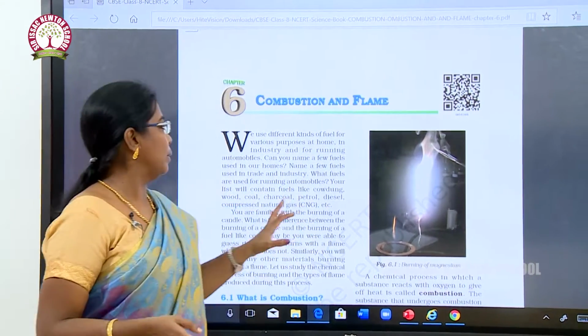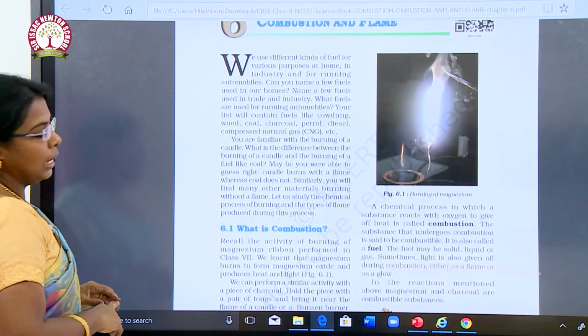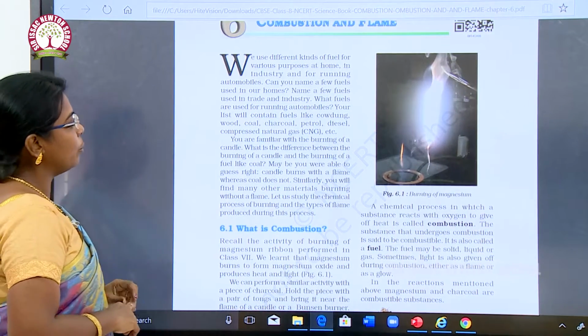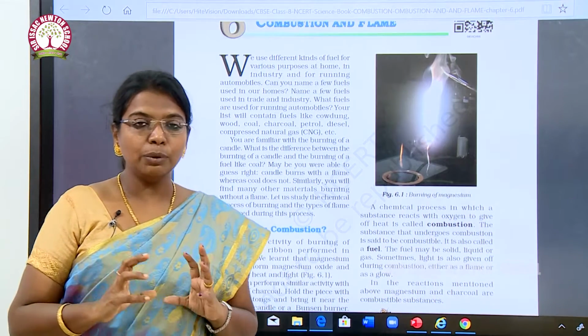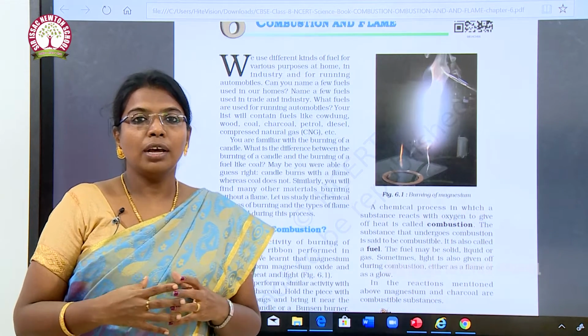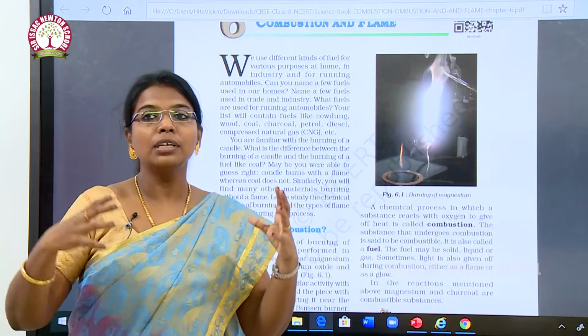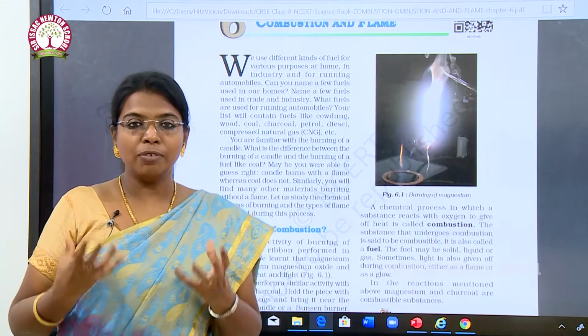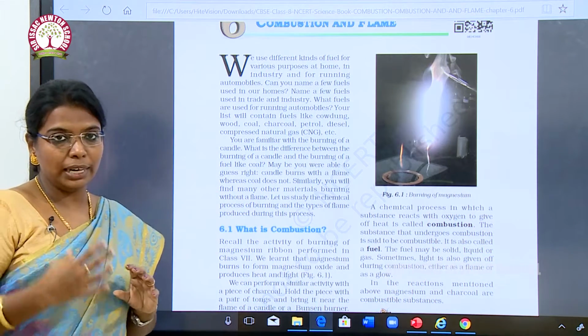And what is a flame? We use different kinds of fuel for various purposes at home, in industry and for running automobiles. What is a fuel? It is a thing which is used for the vehicles, for the automobiles to move, for the stove to fire. So fuel is very important in our day-to-day life.